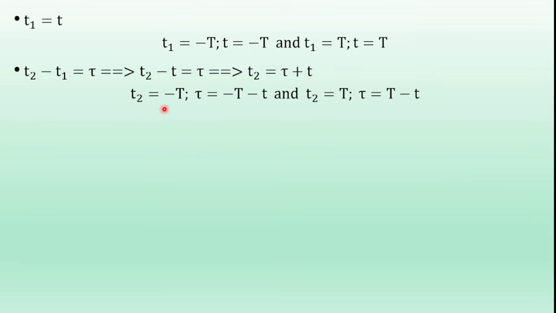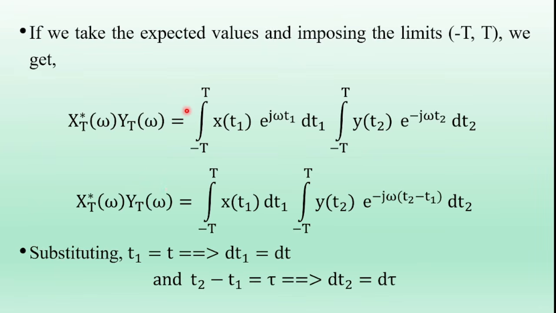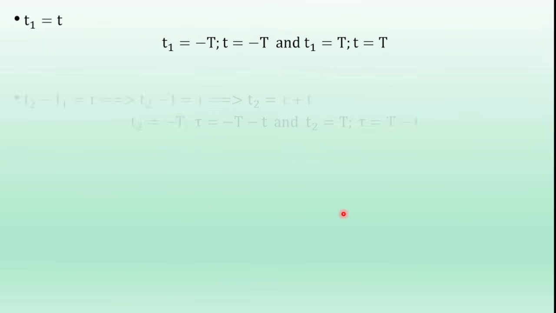If t2 is equal to minus capital T, that is the lower value of t2, then tau is equal to minus capital T minus t. And t2 is equal to plus capital T, that is the upper value of t2, then tau is equal to capital T minus t. Okay, substituting all these considerations into the RHS term of this equation, we get X_T conjugate of omega into Y_T of omega is equal